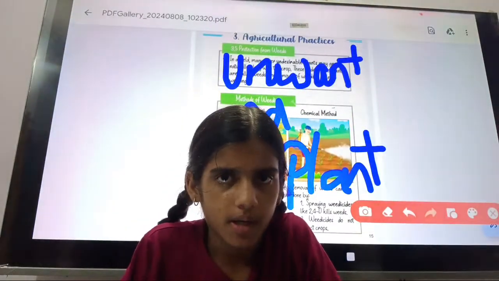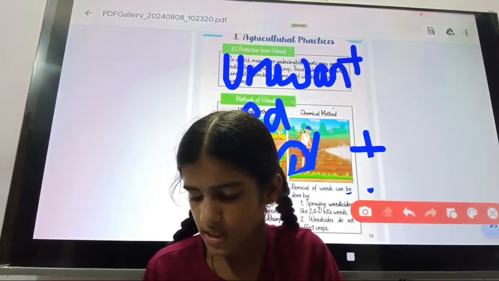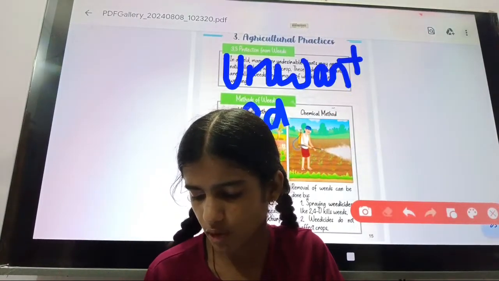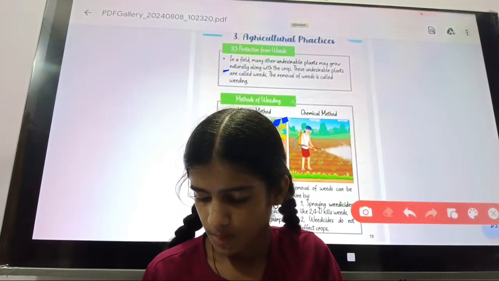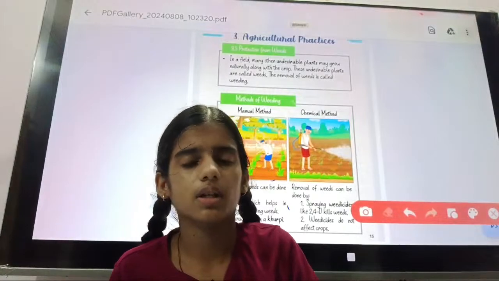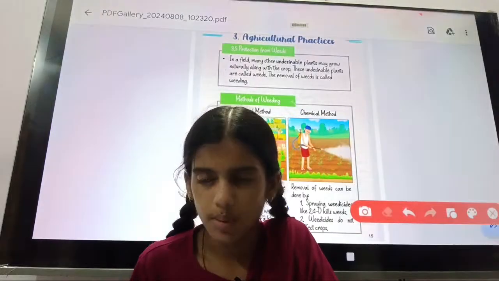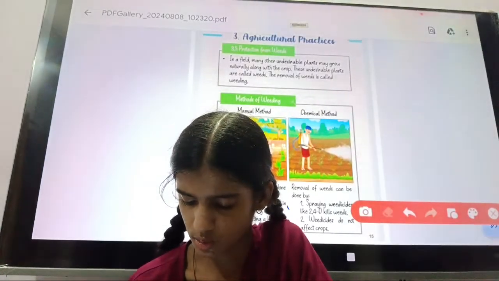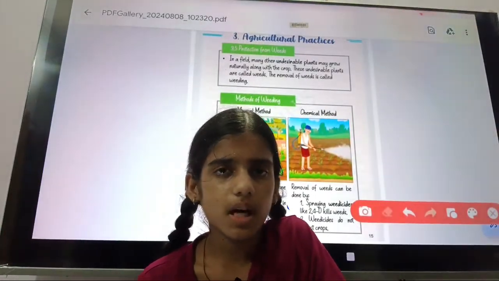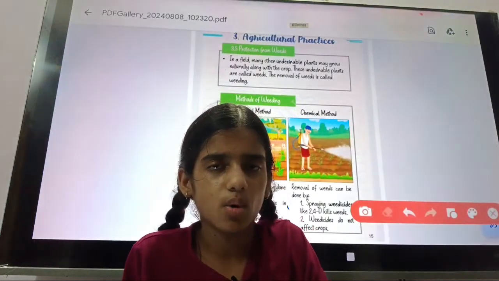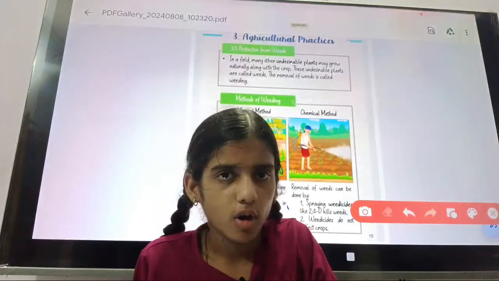This is an unwanted plant. Okay, so the unwanted plant that grows with the crops, this unwanted plant is known as weed. If we do not remove them, they may grow along with the crops, and they may be harmful. They cause disease also. Okay, so in the field, many undesirable plants also grow. These are called weeds.